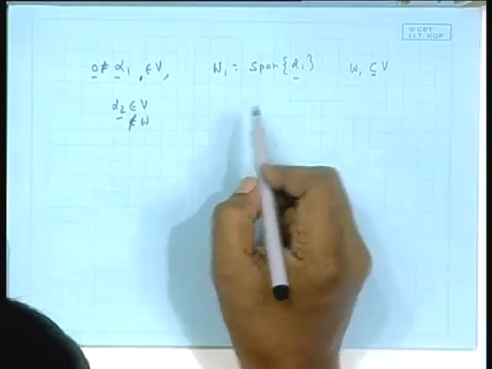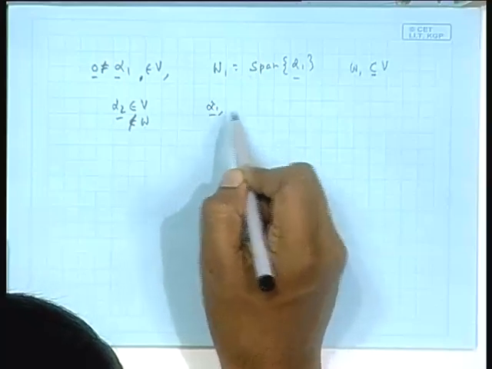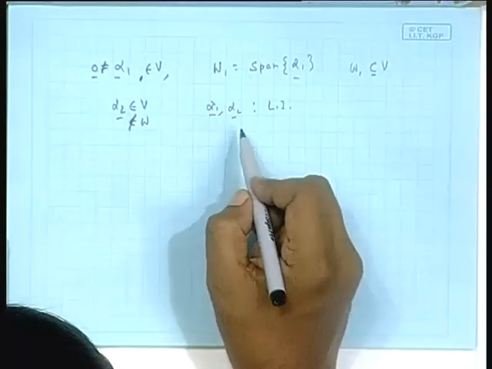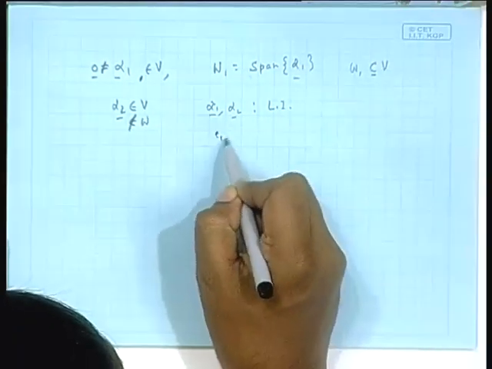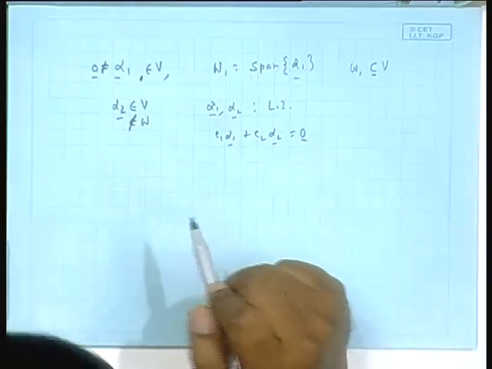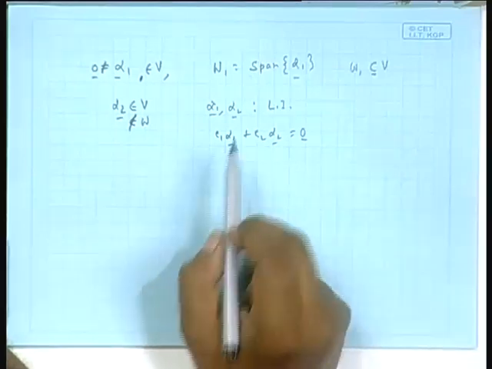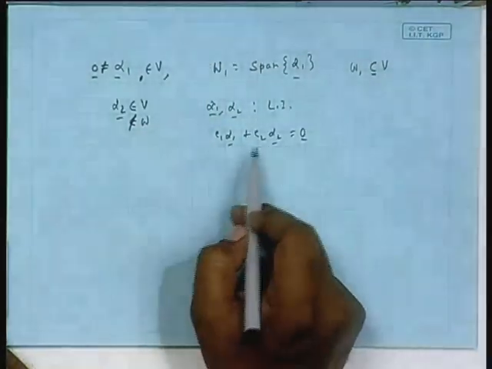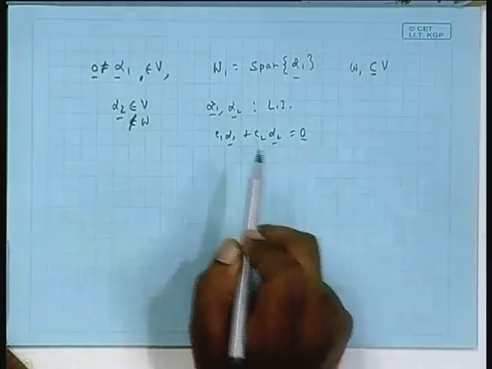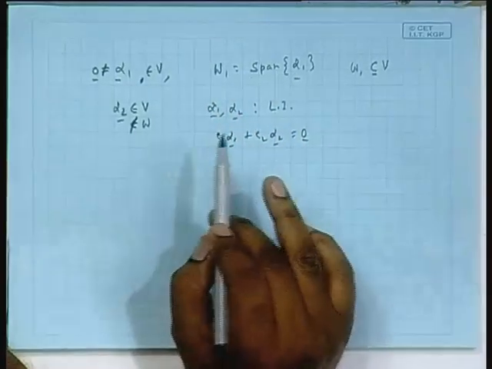Then it means alpha 1, alpha 2 is linearly independent. This I proved last time, again we can see, because if you form a summation like this, C1 alpha 1 plus C2 alpha 2, and set it to 0, is it that the only solution is C1 equal to 0, C2 equal to 0? That is the question. So, suppose it is not, suppose both C1 and C2 are non-zero. Obviously, you can write alpha 2 in terms of alpha 1, some constant times alpha 1, which means alpha 2 is a part of W 1, which is a contradiction. So, that is not possible.